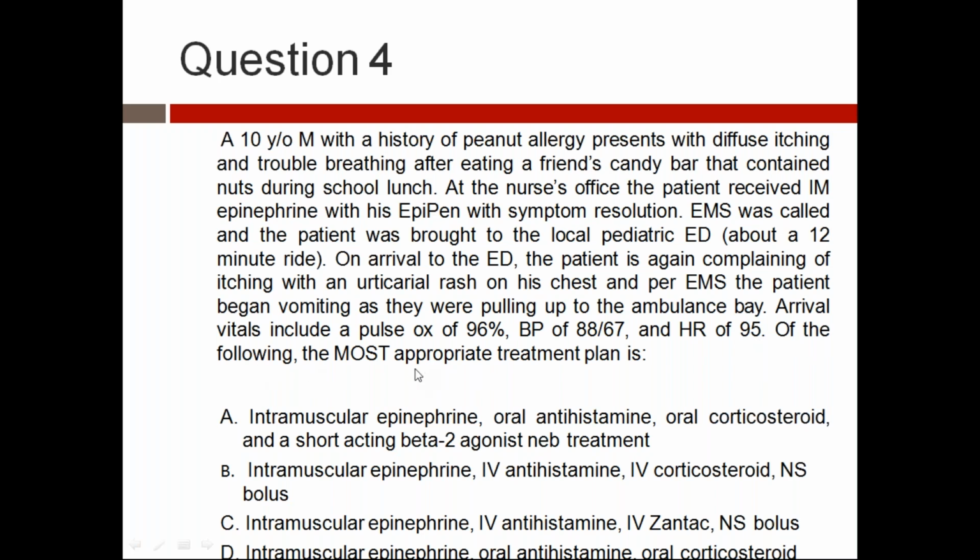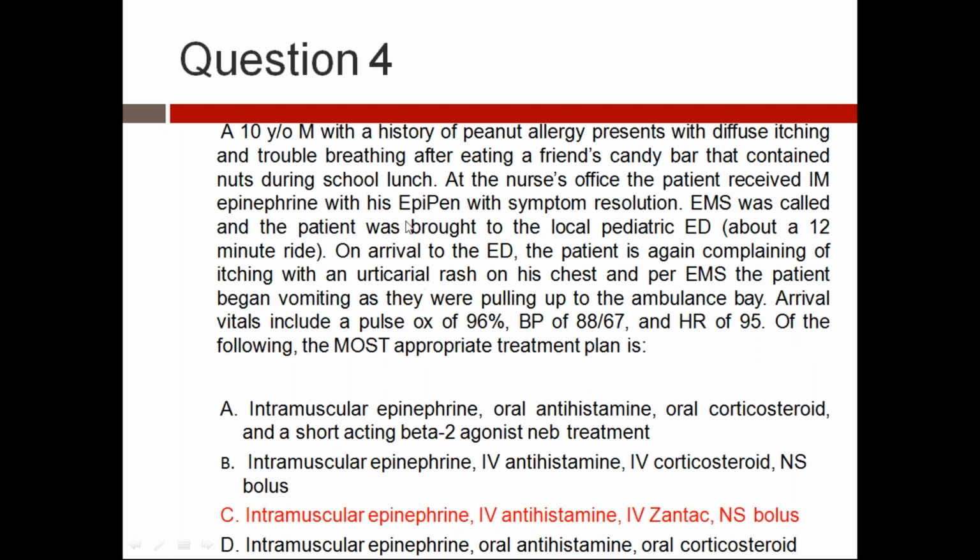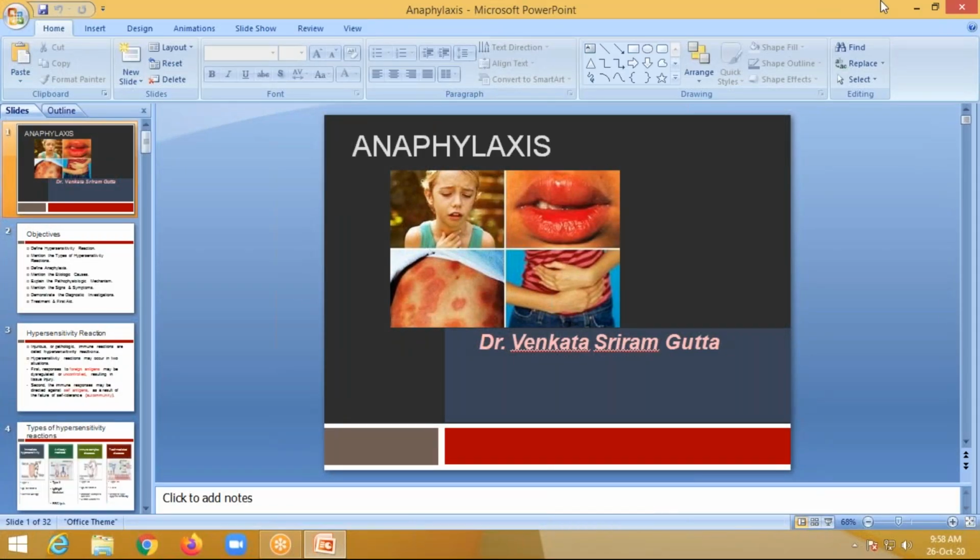Of the following, the most appropriate action is: even though the child received a first dose of epinephrine in the nurse's office, we should again give intramuscular epinephrine, start IV antihistamine if required, a normal saline bolus, and Zantac. Okay, understood? Anaphylaxis and shock.